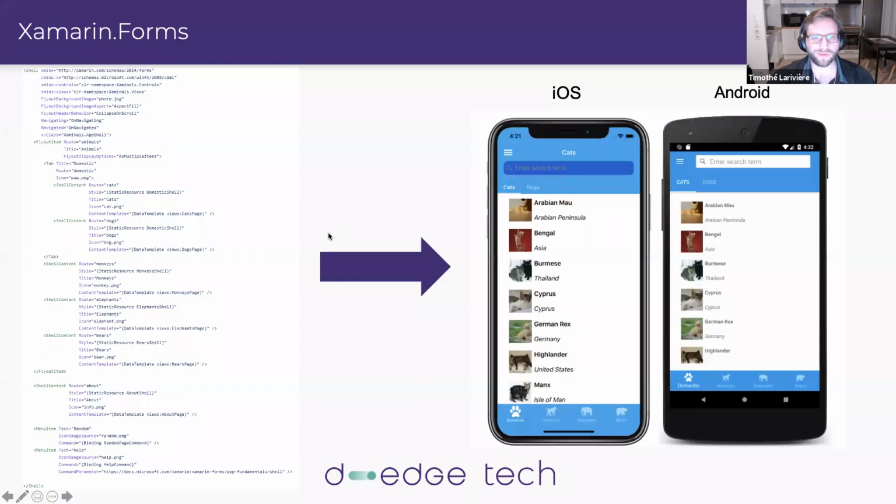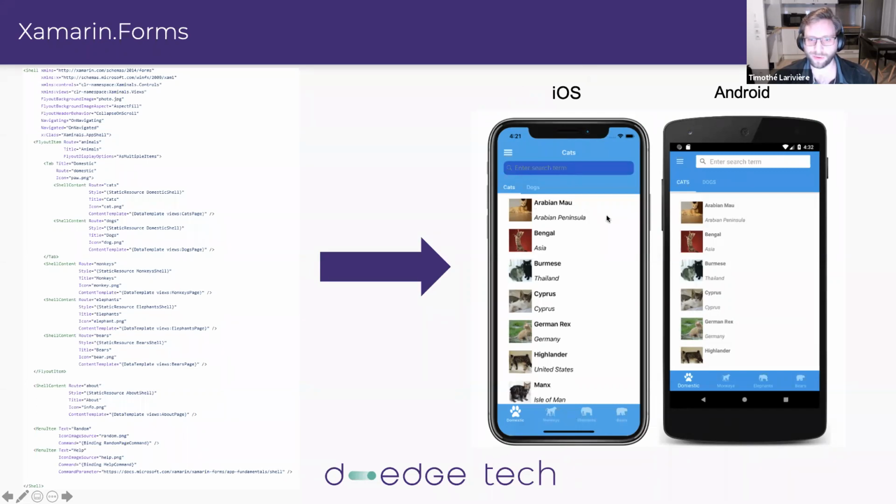So here's an example of a Xamarin Forms file. It's written very small, but just to give you an example, that's the kind of XML file you need to write in Xamarin Forms, and the content of this file will be translated at runtime onto the UI for the specific platform.